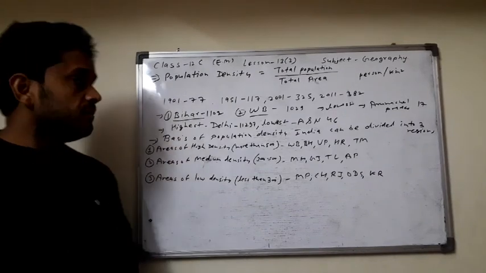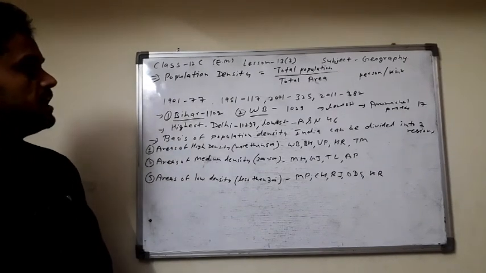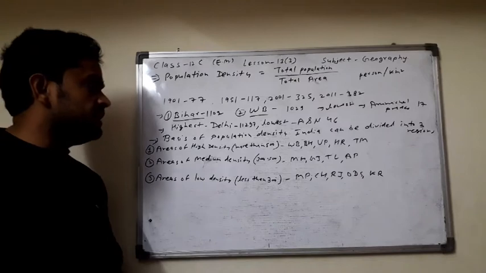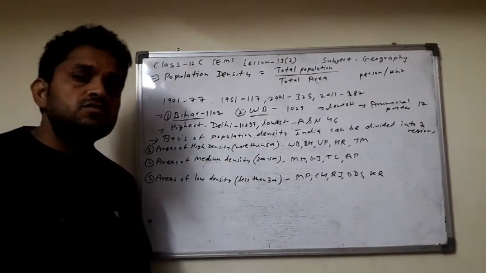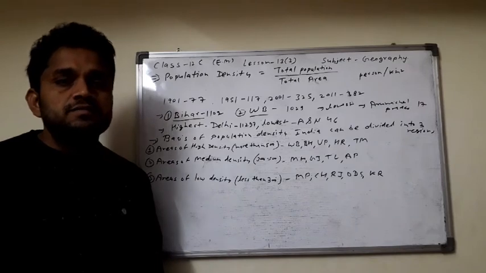Clear? Here we discussed population density, and India can be divided into three parts on the basis of population density.